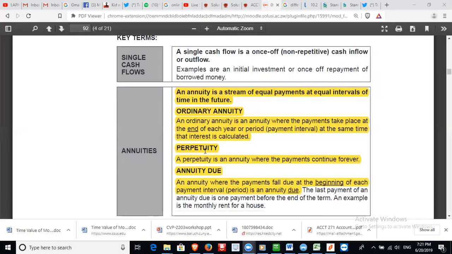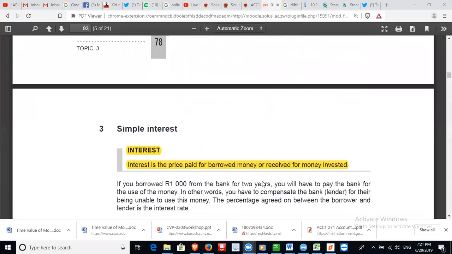And then perpetuity, from the word perpetual, something that doesn't end. A perpetuity is an annuity where the payments continue forever. And then annuity due, an annuity where the payments fall due at the beginning of each payment interval period. Called the annuity due.